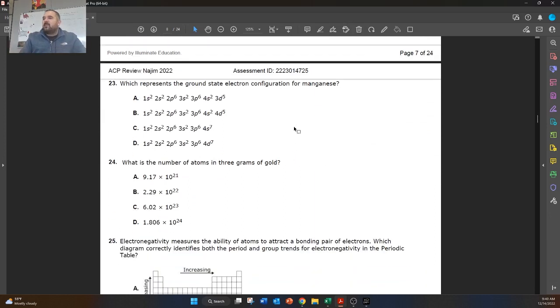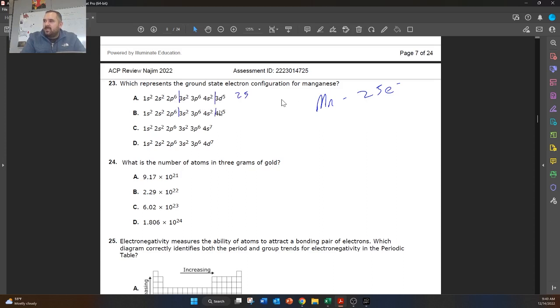All right, so for the next one, which represents the ground state electron configuration for manganese? So here we're looking for manganese, that's Mn. And manganese is number 25 on the periodic table, so it's a transition metal. And the reason I put 25 here is this is the number of electrons we have. So our answer choices, they have to have the correct number of electrons. So let's go ahead and count them up. So that's 10, and that's 5. So this has 25.